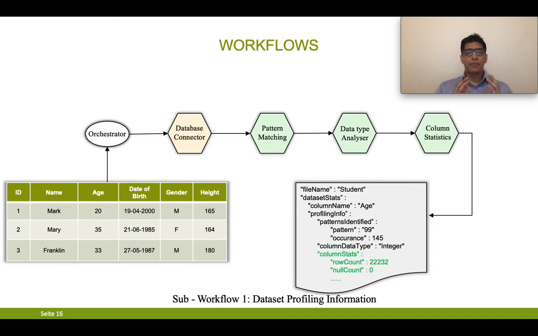Next, once we have the patterns and the data type of that column, the column statistic microservice gives us the statistical information of the column. With the help of the column statistic microservice, information of the column is gathered. For the age column, we can see row count and null count, but those are not the only information. Along with this, there are distinct count, unique values, duplicate count, duplicate values, maximum length for string, minimum length for string, maximum value, minimum value, and so on. For each and every column, all this column statistic information is gathered and stored in the data profiling document.